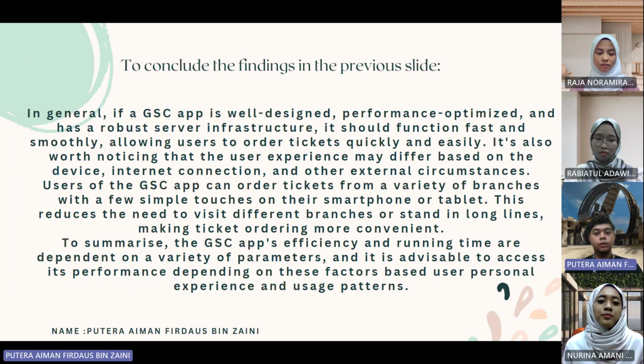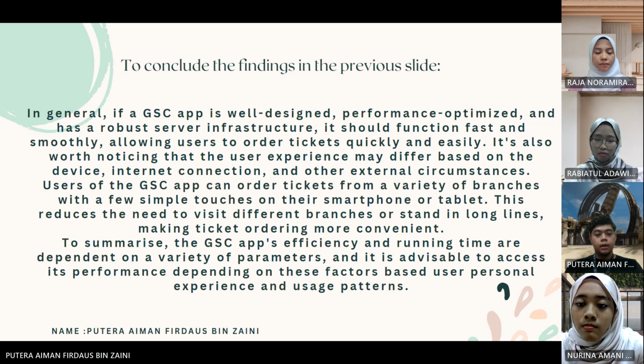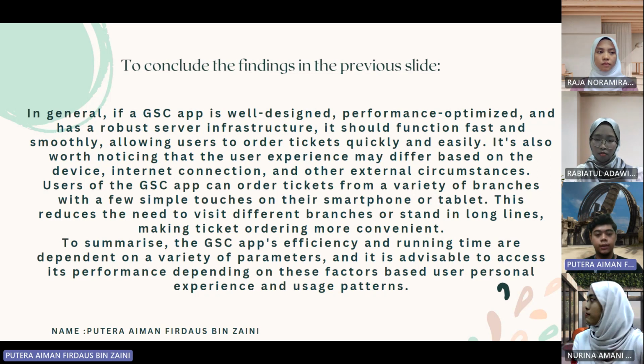Next, to conclude the findings in the previous slide, in general, if the GSC app is well designed, performance optimized, and has a robust server infrastructure, it should function fast and smoothly, allowing users to order tickets quickly and easily. It's also worth noting that user experience may differ based on device, internet connection, and other external circumstances. Users of the GSC app can order tickets from a variety of branches with a few simple touches on their smartphones or tablets. This reduces the need to visit different branches or stand in long lines, making ticket ordering more convenient.